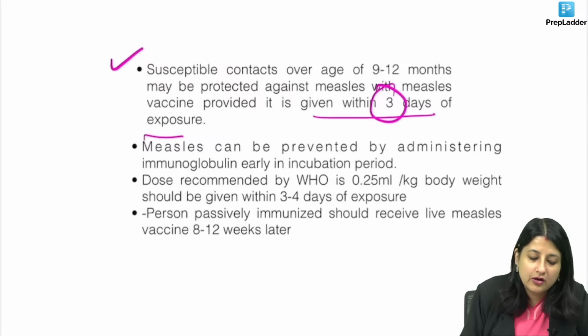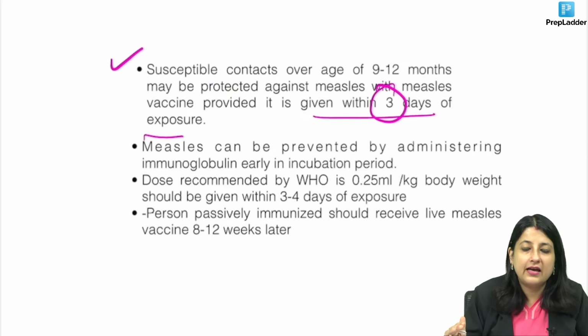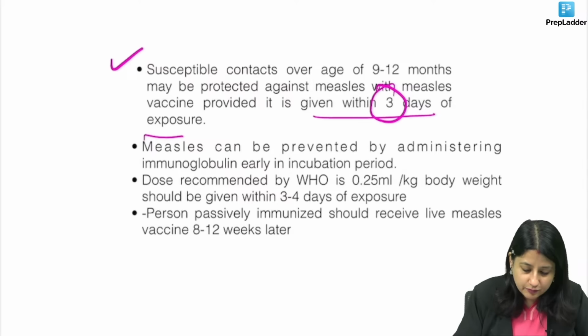But I hope you all know within 3 days, because incubation period of measles is 10 to 14 days and post vaccination it is 7 to 10 days. So, if you want to get the advantage of vaccine, it should be given within 3 days of exposure.